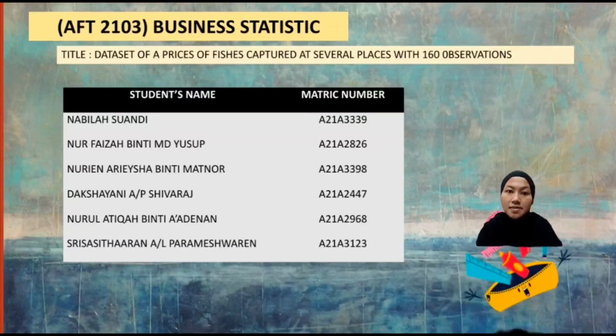The title for the assignment is Data Set of Prices of Futures Captured in Several Places with 116 observations, Set B.